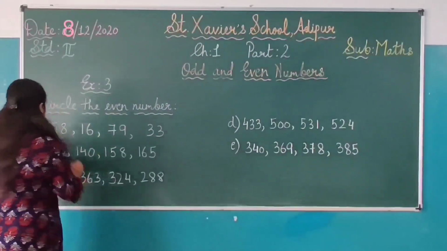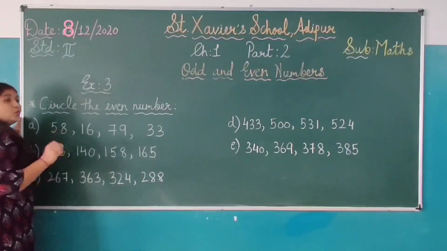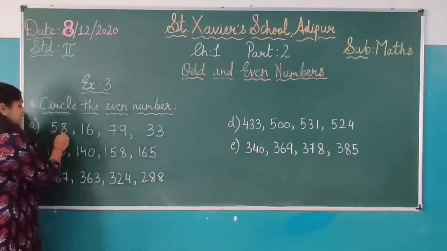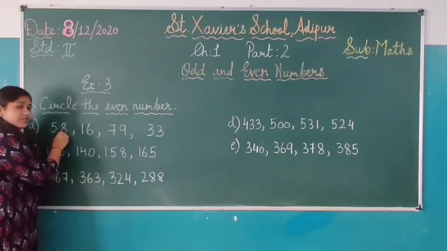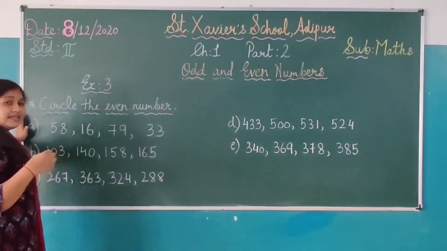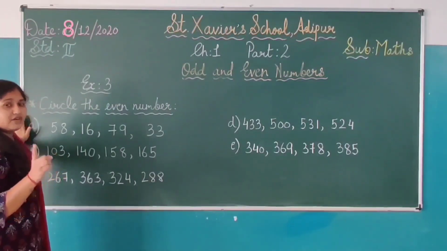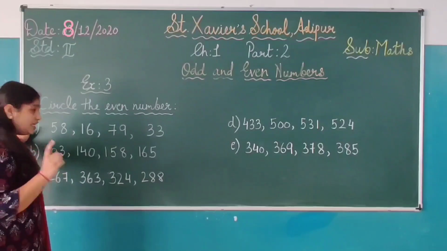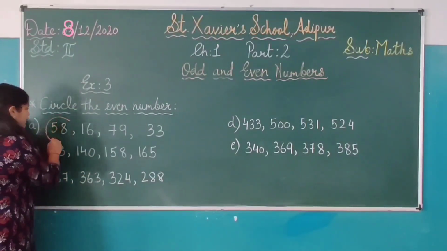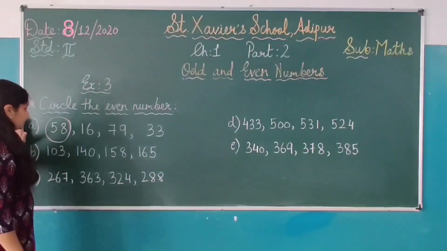Okay, so here the first one is 58. Which number is on the ones place? Ones place पे कौन सा number है students? Yes, 8 है ना? 8 हमारा कौन सी place पे? Ones place पे. Yes students, now think, is 8 an odd number? No, 8 is an even number. 8 कौन सा number है? Even number. Yes. So 58 will be an even number.